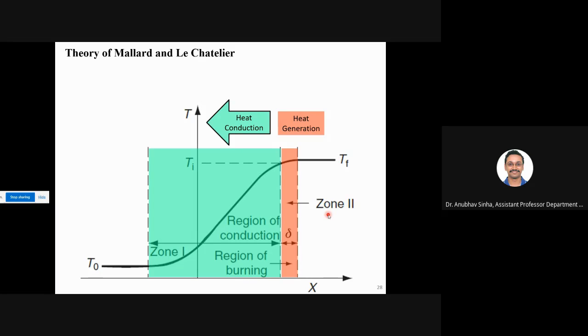Okay, fine. So now we'll talk about heat balance. Here I am generating heat and that heat is getting lost here. I am giving heat by conduction. That heat is heating the unburned fuel and air mixture from T0, the initial temperature, to Ti. It is bringing the fuel from unburned room temperature to ignition temperature, Ti.